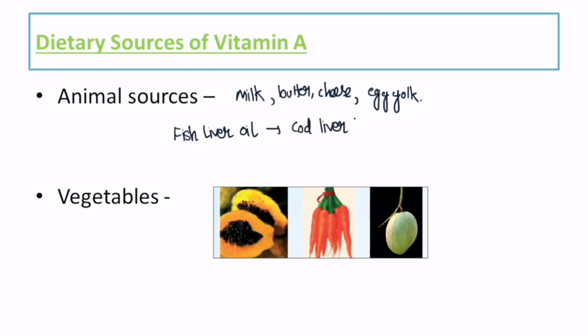Within the vegetables, you have papaya and carrot, and as there is a saying that one carrot a day keeps the ophthalmologist away, it is absolutely suited because carrot is a very rich source of vitamin A. We also have mango, and we cannot forget the green leafy vegetables, such as spinach, which are again a very good source of vitamin A. So these are the dietary sources of vitamin A.